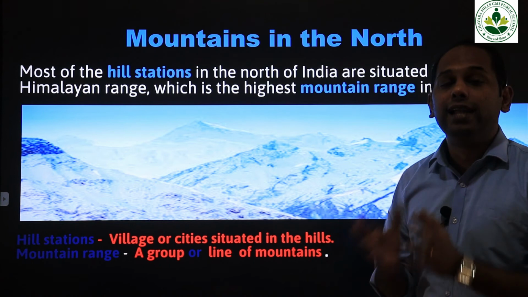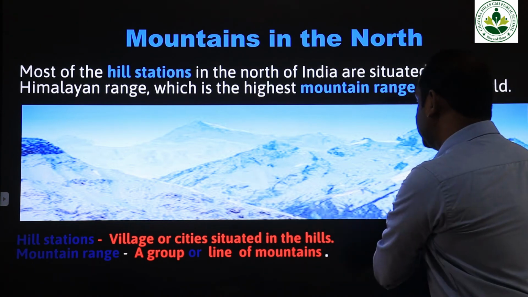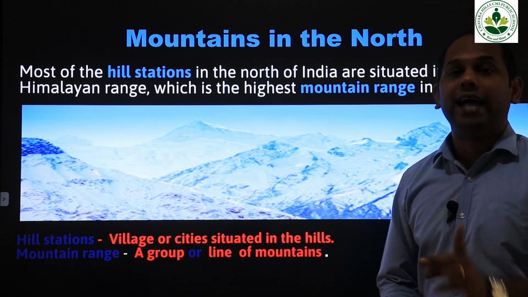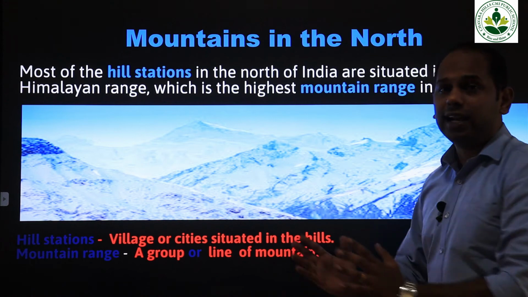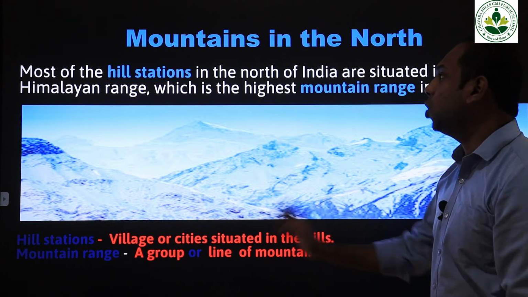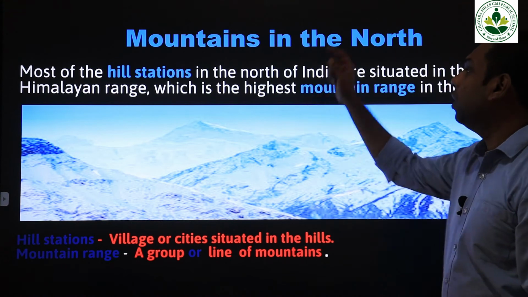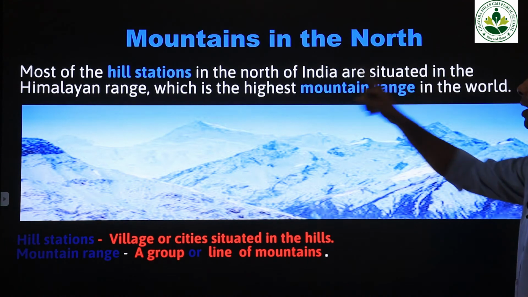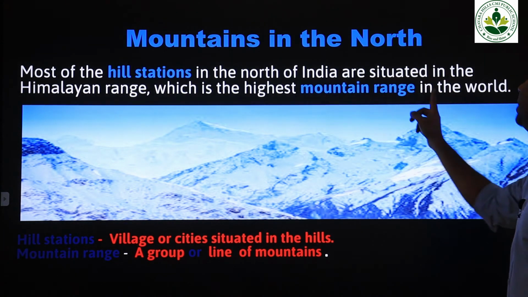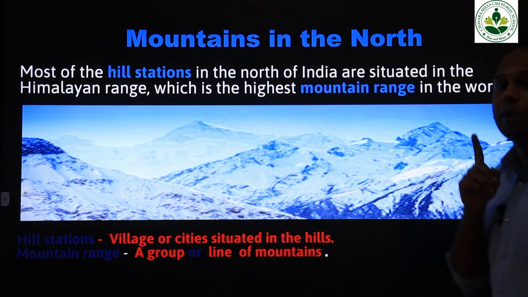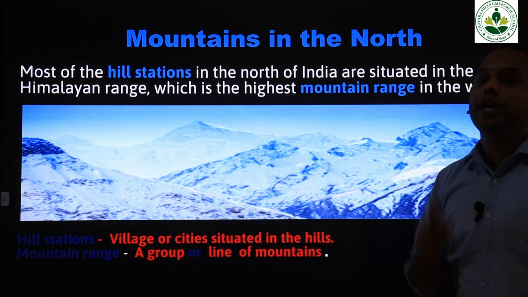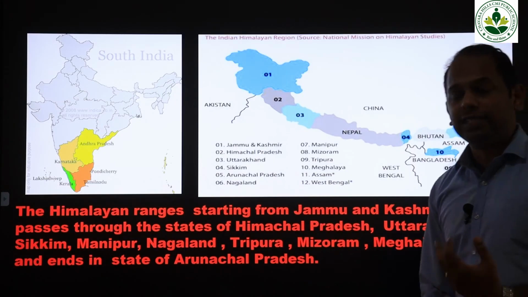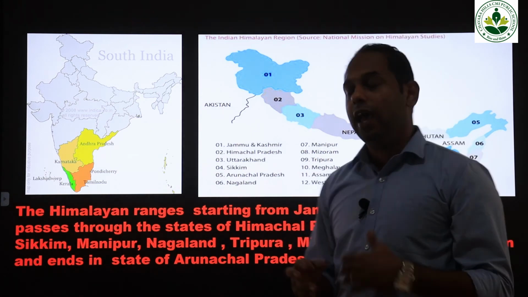What is the other speciality of these mountain ranges? Many small villages and cities are located in these mountain ranges. You should also understand that the Himalayan mountain range is not one mountain, rather it is a group of mountains located together. That's why it is called a mountain range. So most of the hill stations in the north of India are situated in the Himalayan range, which is the highest mountain range in the world.